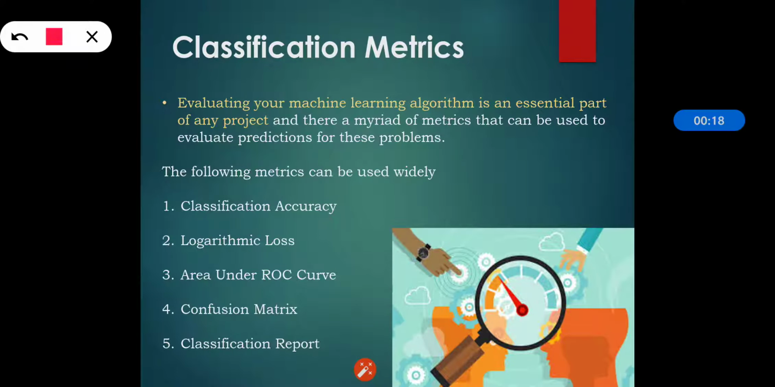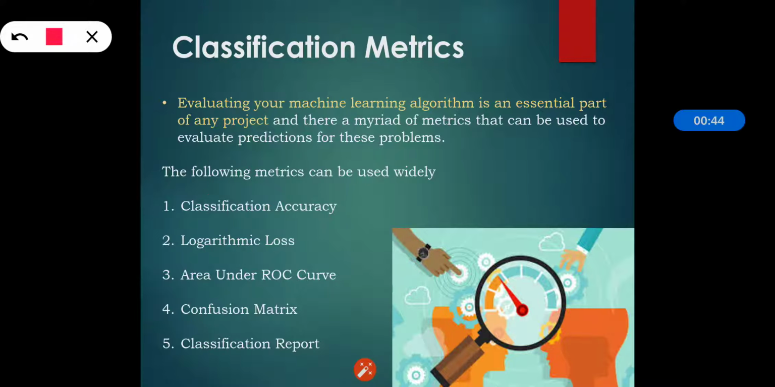Evaluating your machine learning algorithm is an essential part of any project, because whatever project you are building, evaluation is very necessary, and the same idea is applicable when you are talking about the machine learning algorithm which is applied to any particular project. So there are a myriad of metrics that can be used to evaluate the prediction for these problems. So we will see which are the metrics that are used.